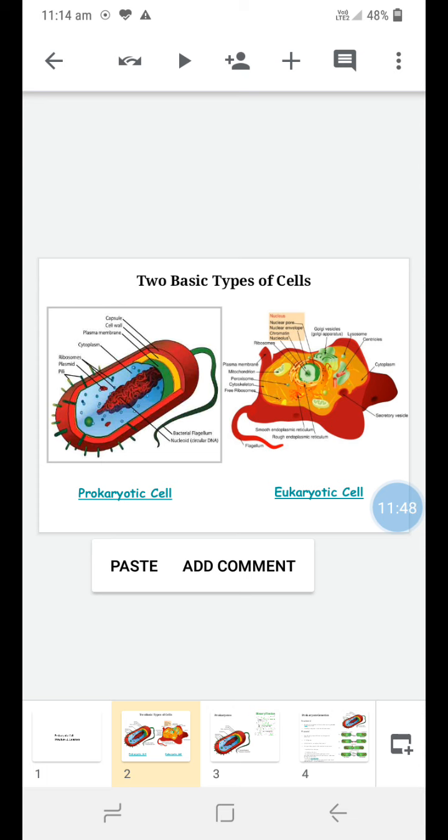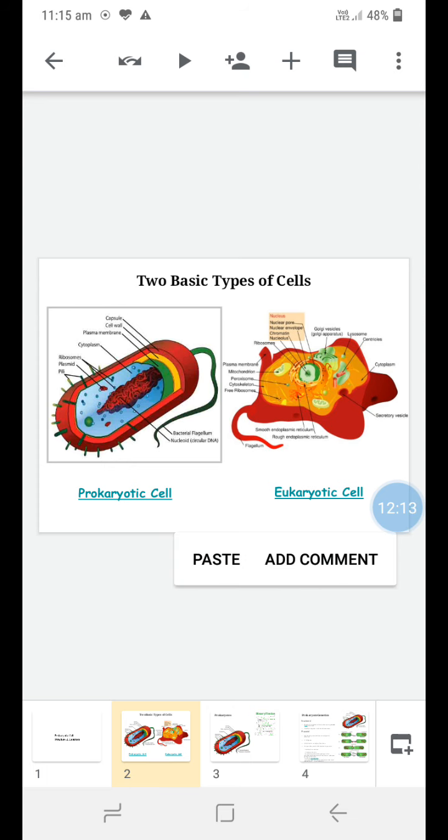So the main role of the pili is that they help in movement of the cell, and the second role is that a pilus is a narrow tube-like structure through which genetic material, that is DNA or RNA, is exchanged between two cells.